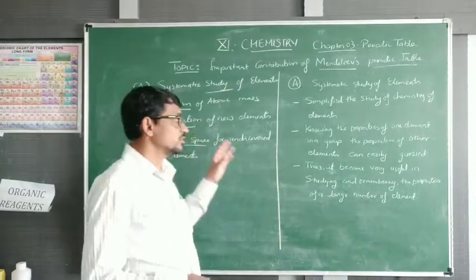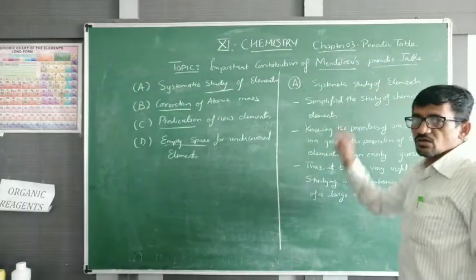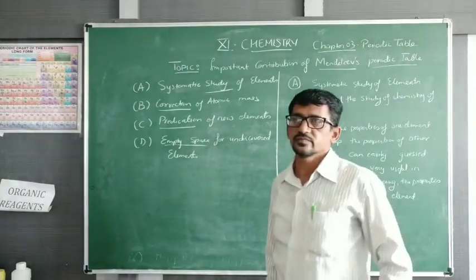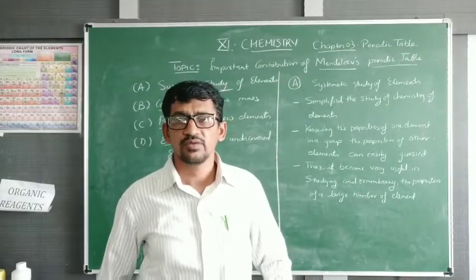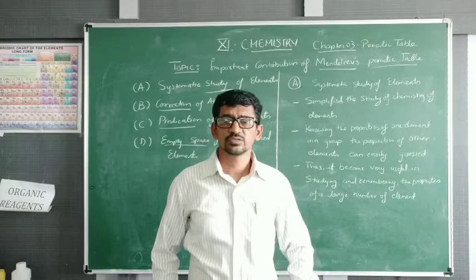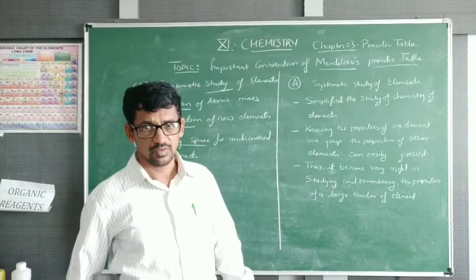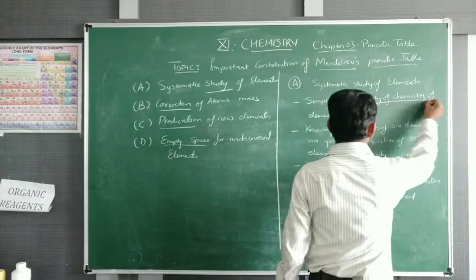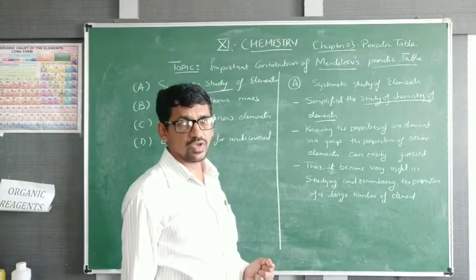One by one we discuss this importance. First important is the systematic study of the element. Systematic study means a particular element we want to study. Then from the position in the periodic table we can find its property, how it behaves, what is its reactivity, what is its radius, what is its mass, all that property can be studied. Simplify the study of chemistry. So in a simple way we can study the property of element.